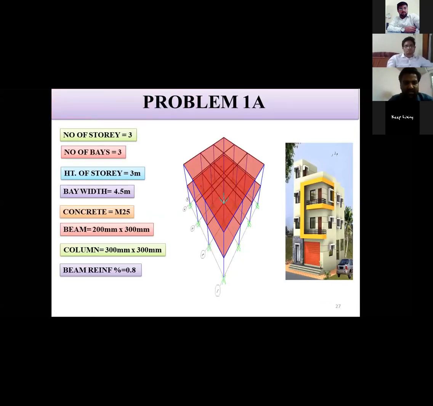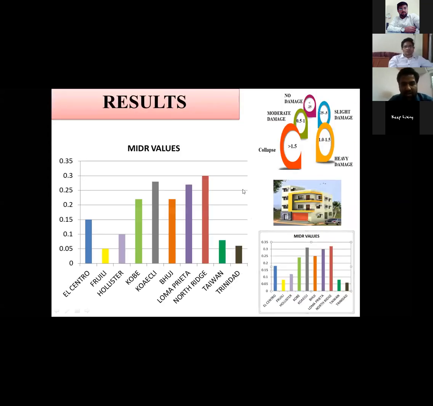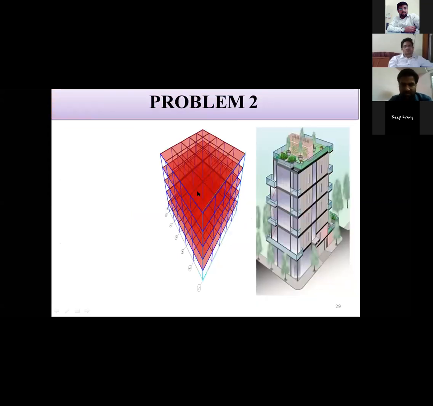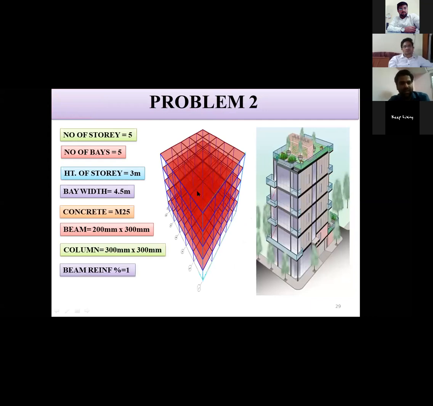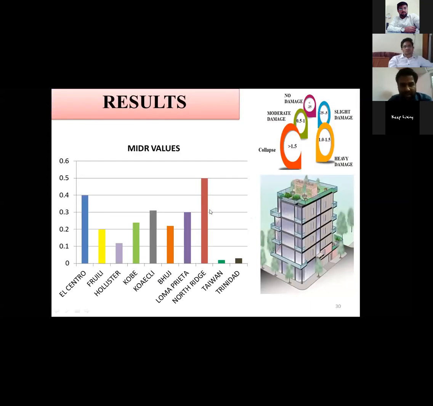In this, what we have done is we have increased the grade of concrete, and we are using better material. We can see from the comparison of these graphs that the MIDR value is less as compared to the previous one because we use better materials. And we can see that this value 0.3 lies nearly in the slight damage part. Next, we have increased the height of story, and we can see that as compared to the previous one the MIDR values are more, because we know that height of story has a predominant effect on the earthquake response of the structure.